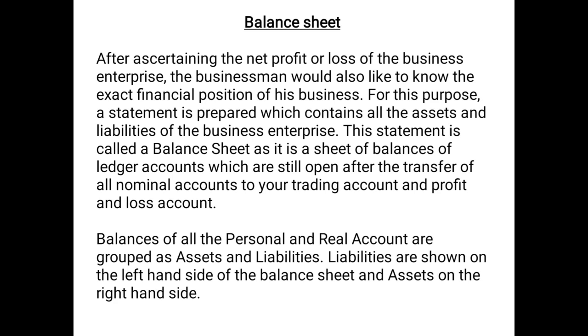We have already discussed the types of accounts in the double entry system chapter, and in that chapter we studied there are three types of account: personal, real and nominal. Nominal accounts are shown in the trading account and profit and loss account, and all the personal and real account balances are classified or grouped into assets and liabilities. Liabilities are shown on the left hand side of the balance sheet and assets are shown on the right hand side of the balance sheet.